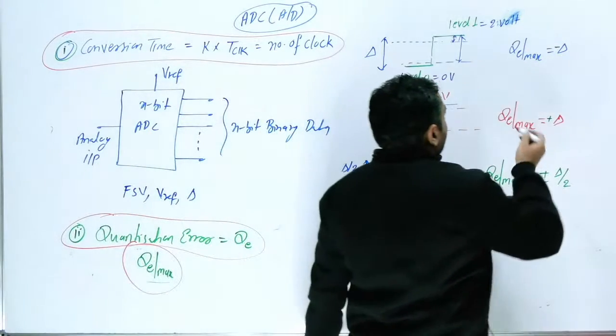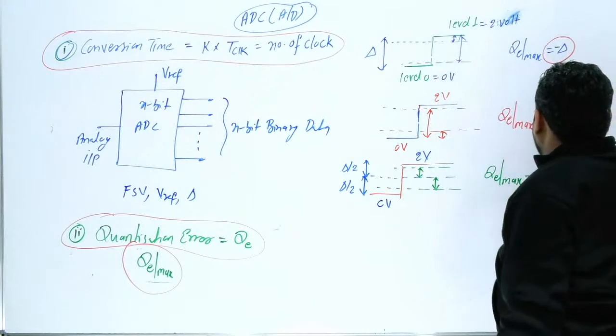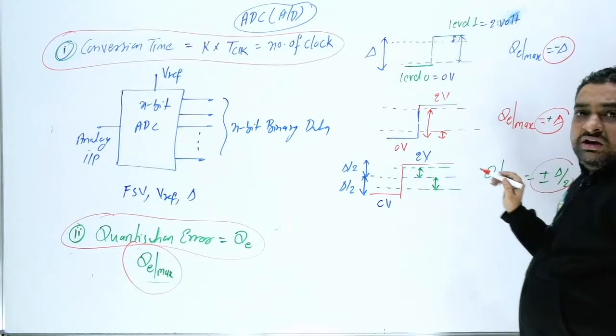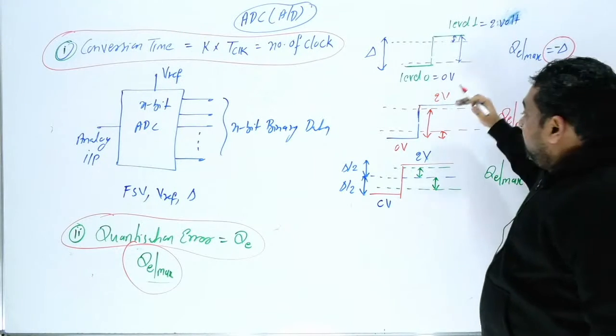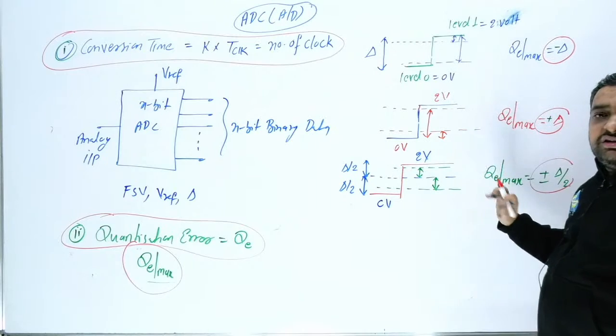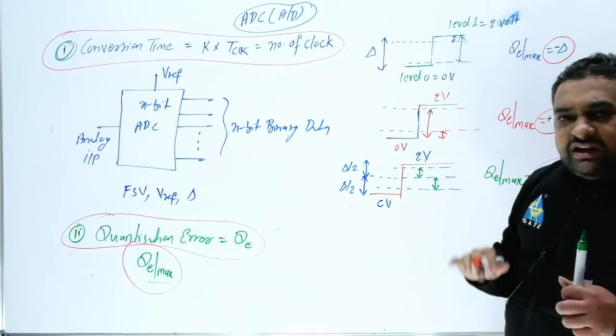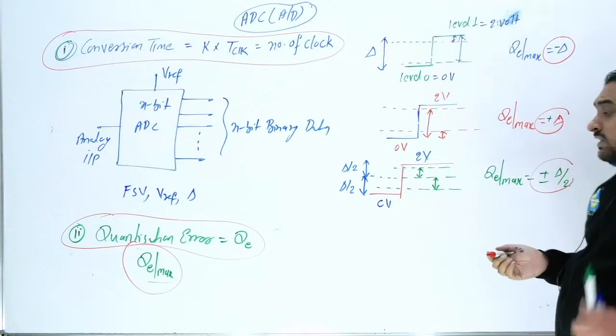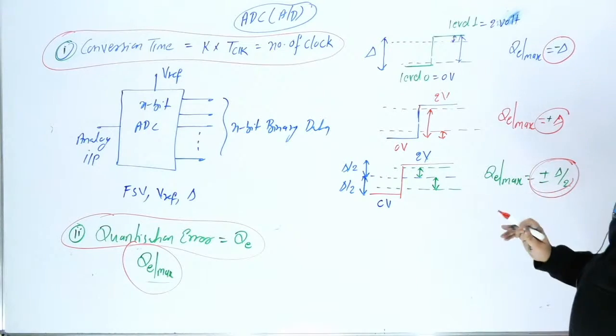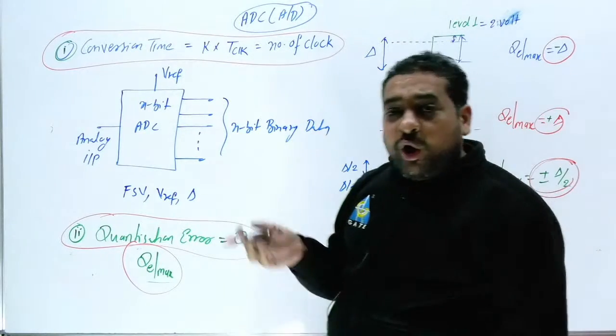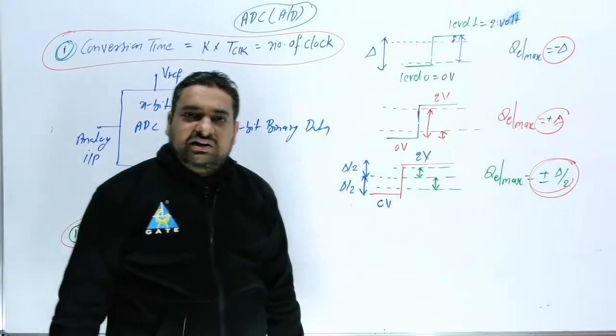Okay, now if you look here, the error is del, the error is del. Here also the error is del. Here you are considering one side, but here you are considering both sides. So the actual error is the same, but the representation is different. But this will be beneficial for us because the quantity is going to be less. Always the magnitude of the error you are reading here is del by 2.